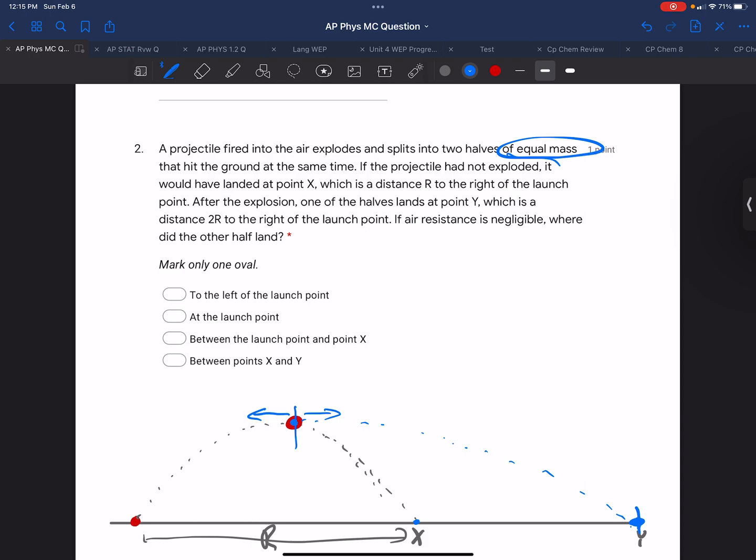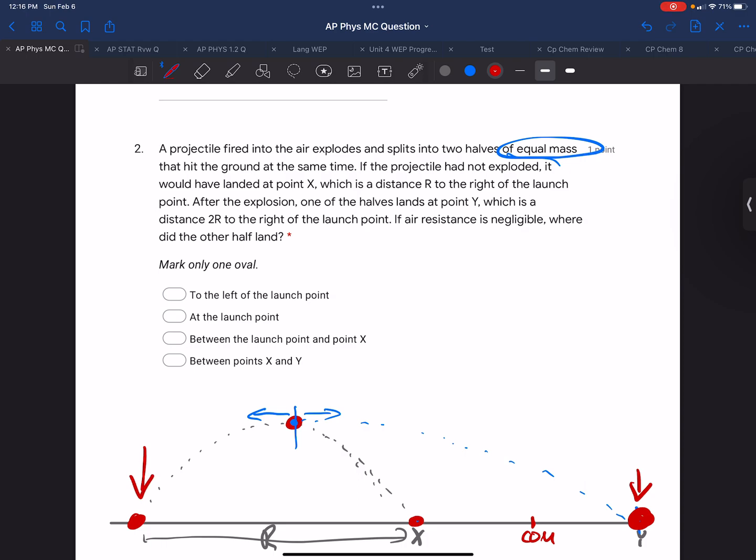Now, if the left half lands at X, then the center of mass will have traveled to this location, halfway between X and Y. But whether or not there is an explosion, the momentum and the center of mass of this system must follow the same trajectory. So if one half lands at Y, the other half must land at exactly the launch point. So one half lands here, and the other half must land there.